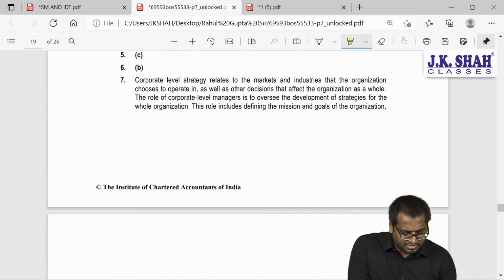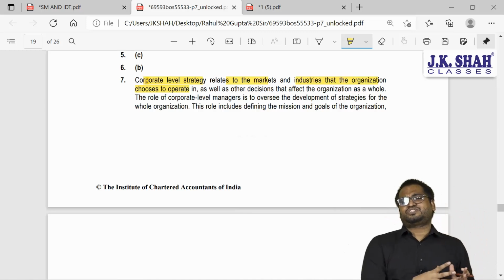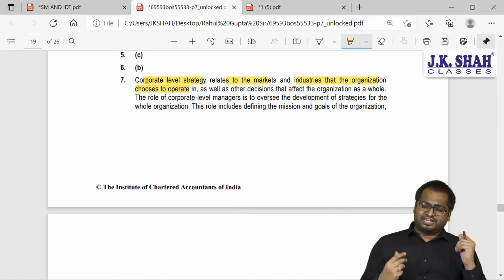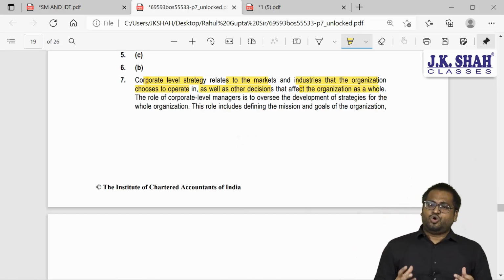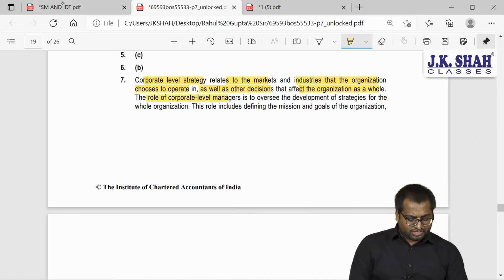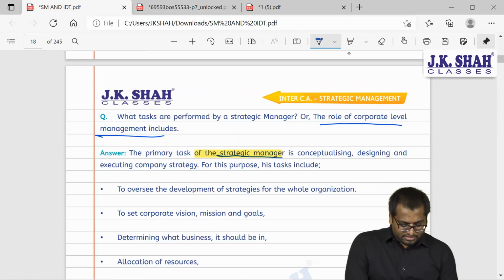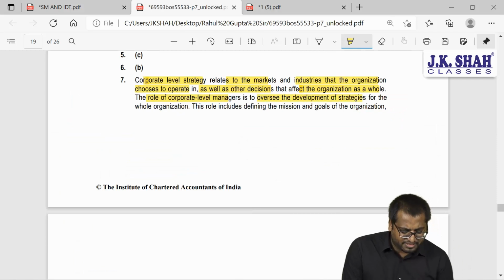No problem. See, corporate level strategy will relate to the market and industry that an organization chooses to operate in. So which kind of strategy? Corporate level strategy. Who will make such strategy? Corporate level management, right? As well as other decisions that will affect the organization as a whole. So what was the role of corporate level managers here? First, to oversee the development of strategy for the whole organization. Here also they have written to oversee the development of strategy.